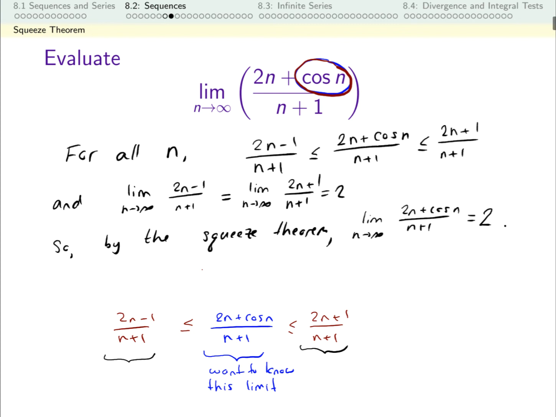Again, the reason we had to use the squeeze theorem is that this piece doesn't have a limit. So I can't just say, oh, the top goes to 2n plus 1, or the top goes to 2n minus 1. Because it doesn't have a limit, we need to do a little bit more work than just using the limit laws that we saw in the last video.